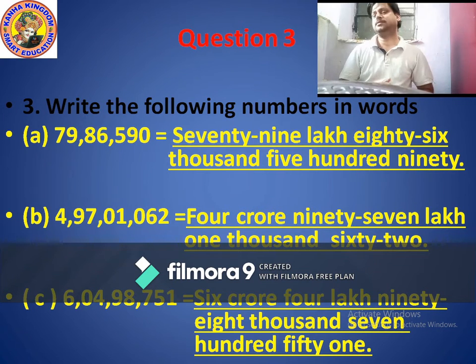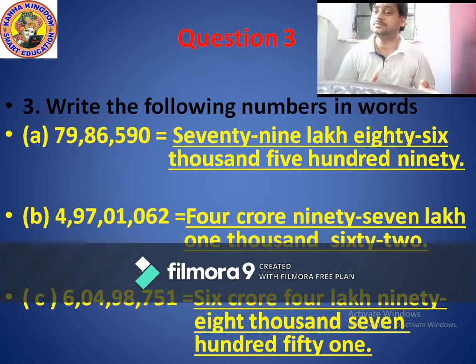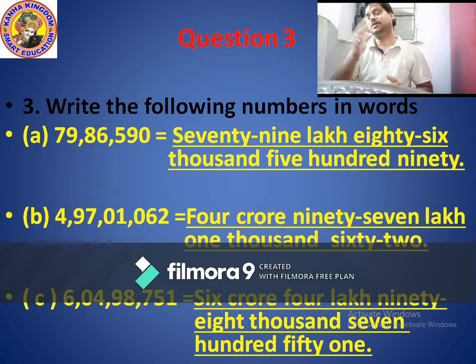Okay, so let's take A part. Our A part is 7986590. I repeat once again, 7986590. So how many commas? Yes, 2 commas. Because total digits, correct, 7.